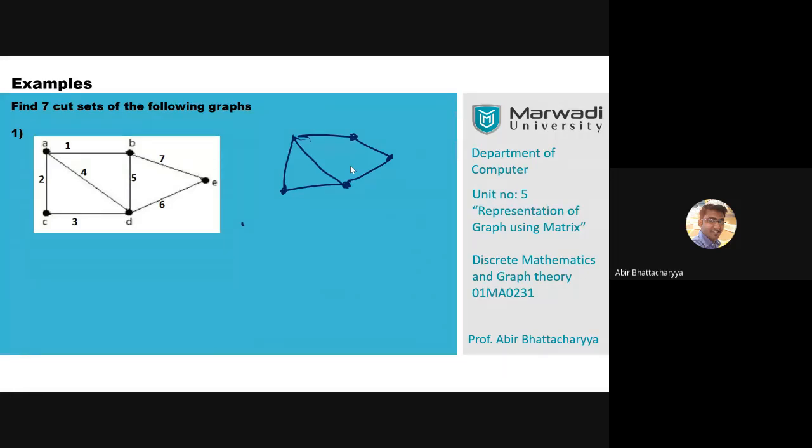Ravi said 7-6, correct. 1-7-5-6. Ravi, how is 1-7-5-6 a cut set? Because 1-5-7 is a cut set, Ravi. 1-5-7 is a cut set. 1-5-7-6 is not a cut set because 1-5-7 is a proper subset of 1-5-7-6.